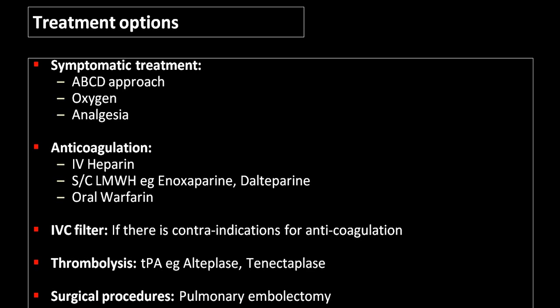By and large, oral warfarin is utilized in a person where there are chronic thromboembolic phenomena. IVC filter, if there is a contraindication for anticoagulation, then go for IVC filter. Thrombolysis is very commonly preferred in a person who has got a massive embolus and cardiogenic shock. Surgical procedures, sometimes you can have a surgical intervention like pulmonary embolectomy if it is a massive embolus and the person has gone into cardiogenic shock.